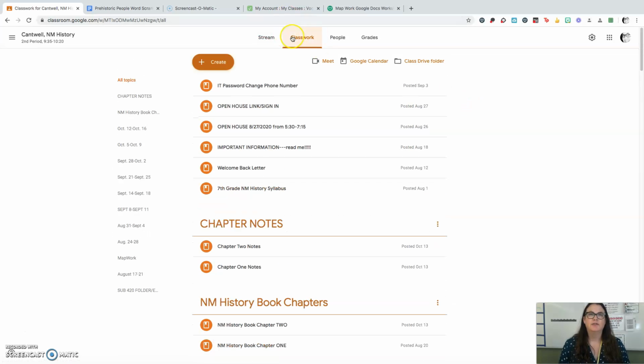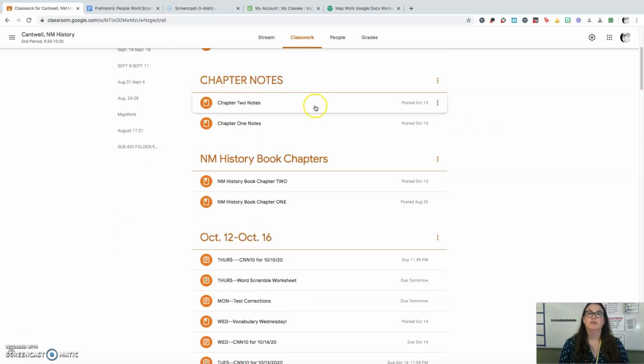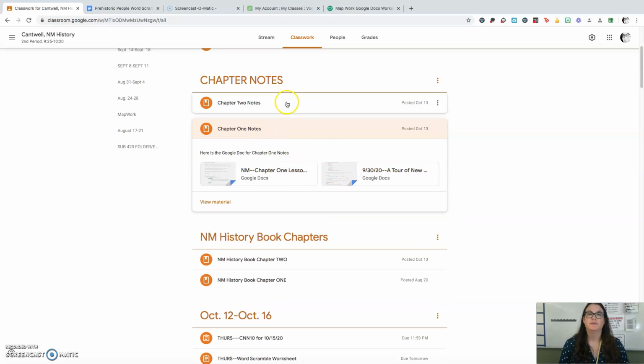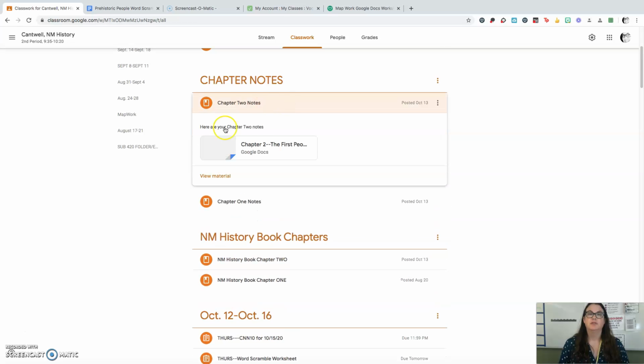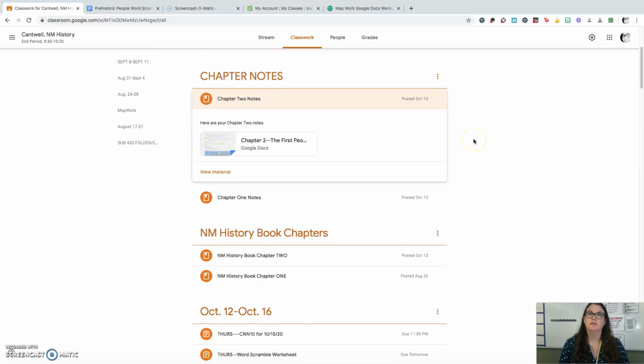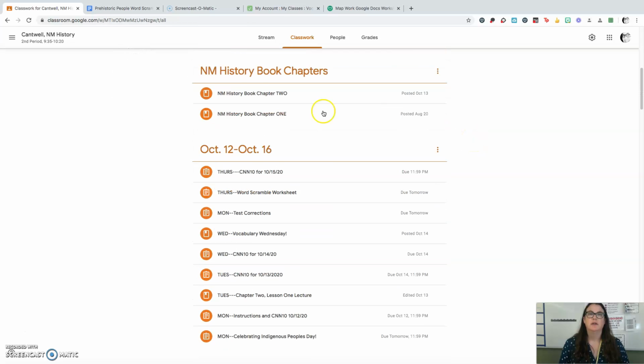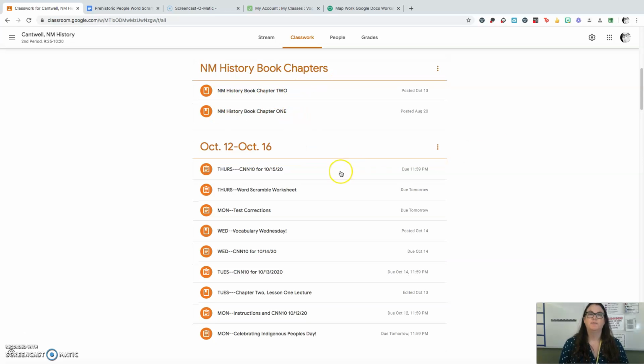Just a reminder for your classwork. Make sure you have all topics open so you can see all the tabs. I'm finding that some of you are just clicking specific things over here. Make sure you have all topics open. Here are your chapter notes. Chapter 1 notes are here for your test corrections. Chapter 2 notes are here for this week's chapter that we started. Your chapter for the books are under the New Mexico History Book Chapter tab here, 1 and 2.